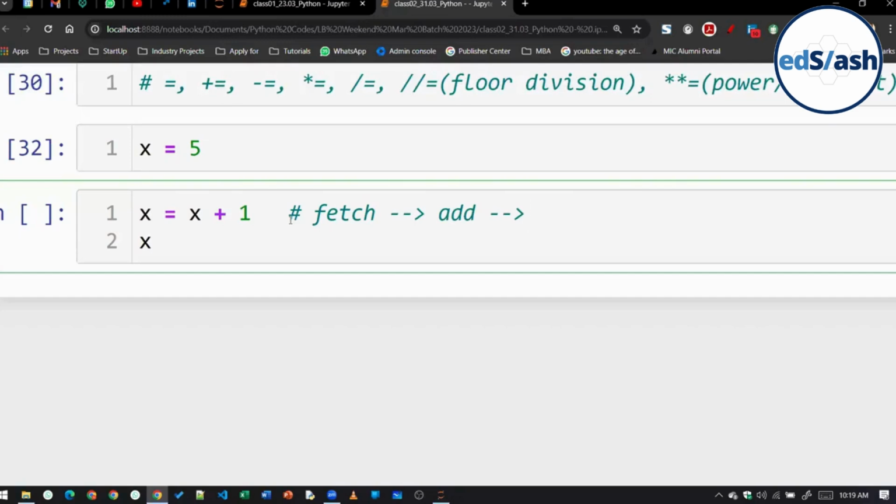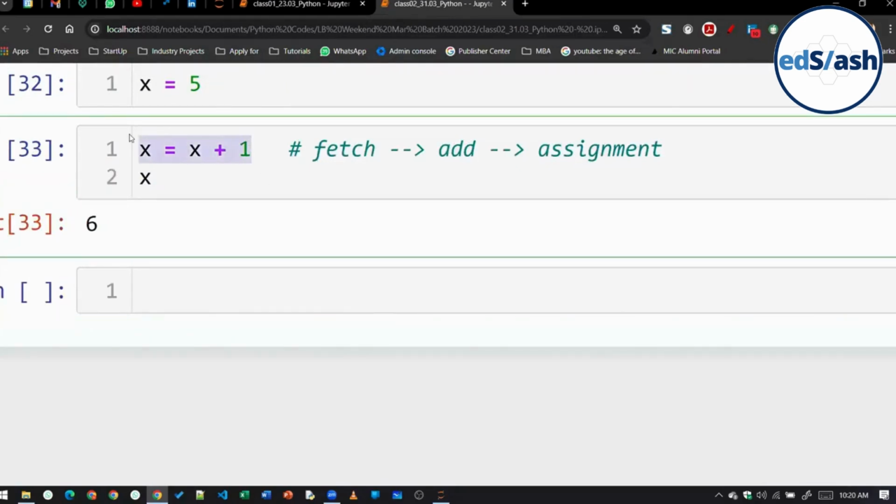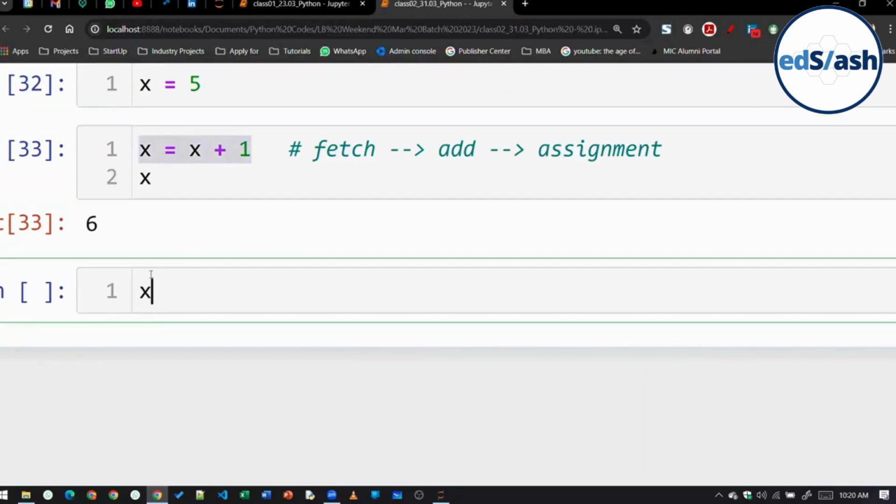That is your assignment. All of you understood the process? First it fetches the value of x, then adds 1 to it, and whatever the output is, it stores that output in x again. This is a 3-step process. You can see 6. Now, this particular code can also be written using the assignment operator x plus equal to 1.